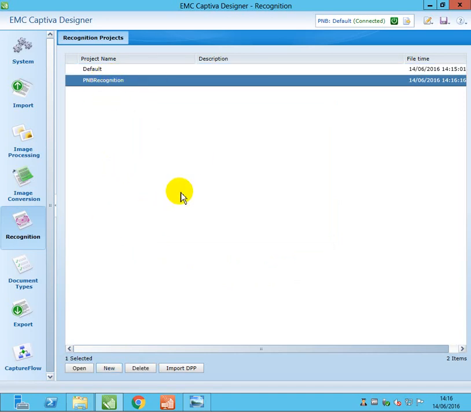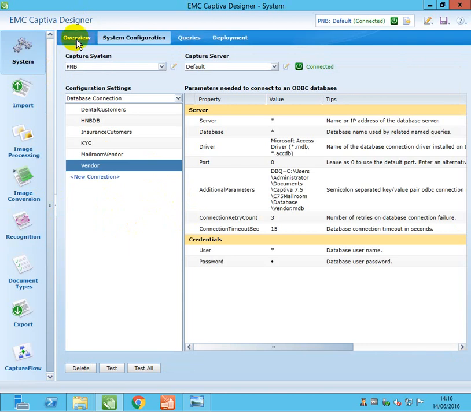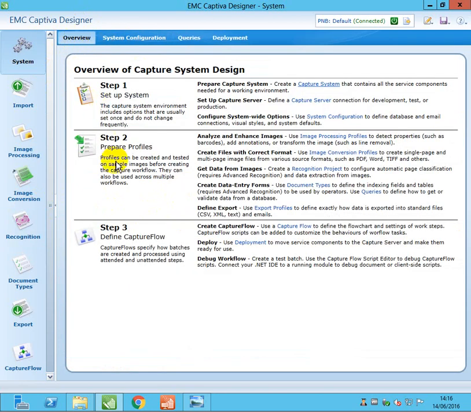So I have created a new project, right? So what I'll do now, the first step, here if you want an overview on the system tab, you have the overview. The overview contains step 1, step 2, step 3. So set up the system, like you can create your capture system.